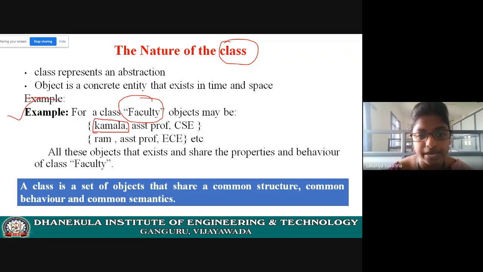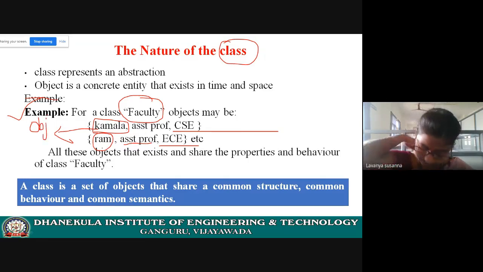Kamala is an object. She is an assistant professor from CSE. And Ram is an object. He is assistant professor from ECE. There may be many objects like this. Faculty, many faculty members, all are considered as objects. So Kamala shares all the properties and methods of the faculty.